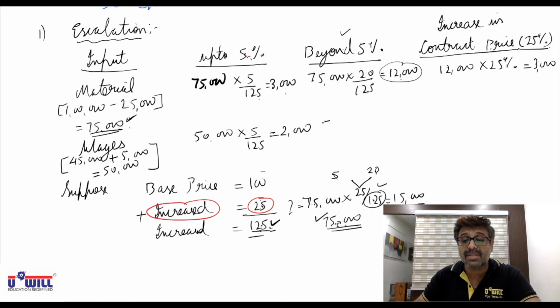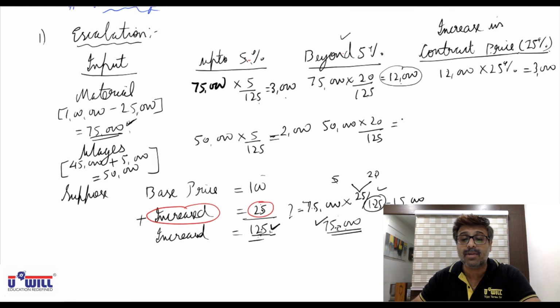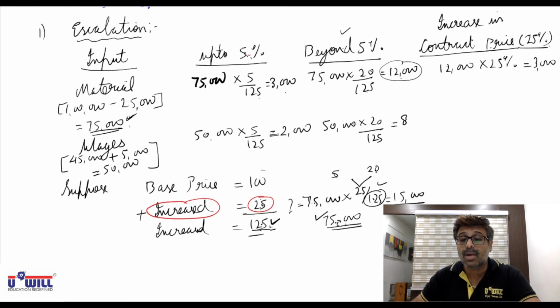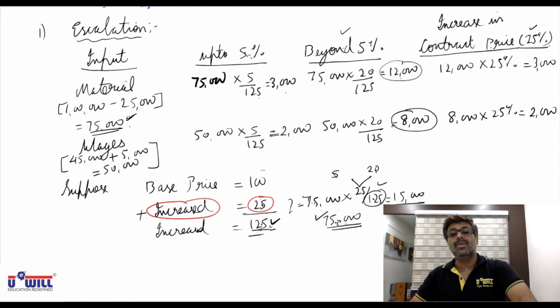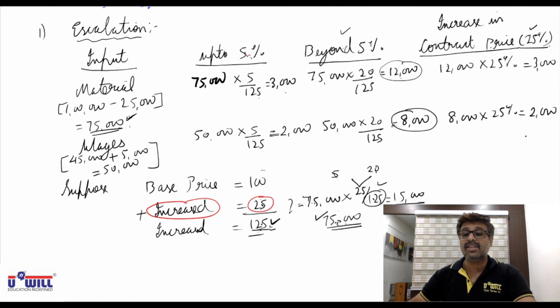And what will be beyond 5% increase? 50,000 into 20 by 125. If you do it, what is beyond 5%? 8,000. Now only in this 8,000 beyond 5% increase, the contract price will be increased by 25%. So 8,000 into 25% is 2,000. So for materials, we will charge 3,000 extra from the client contractee. For wages, we will charge 2,000 extra from the client contractee.